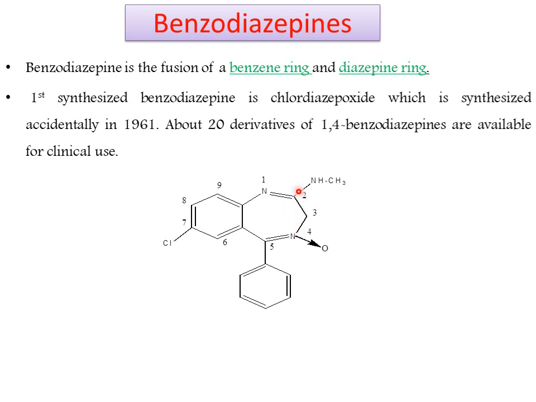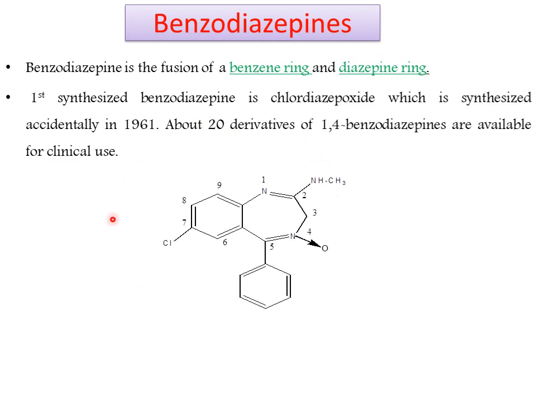The first synthesized benzodiazepine is chlordiazepoxide, which was synthesized accidentally in the year 1961. About 20 derivatives of benzodiazepines have been synthesized, which are clinically useful for the treatment of various disorders.